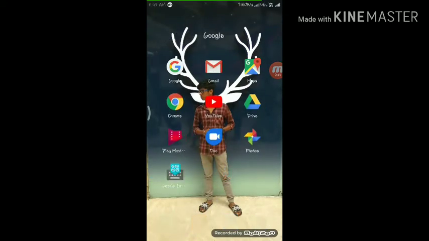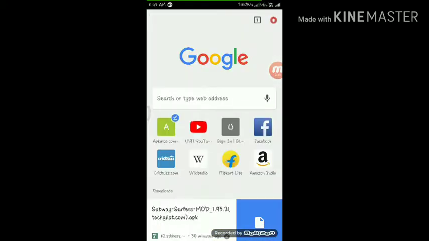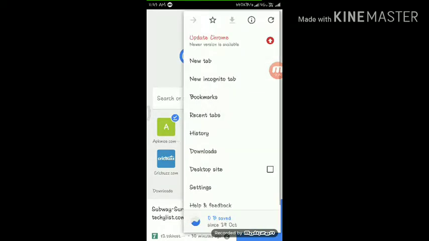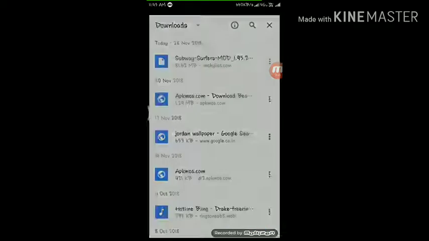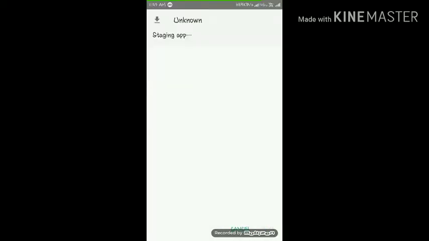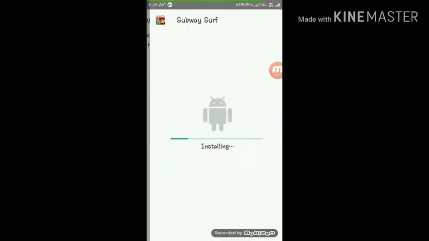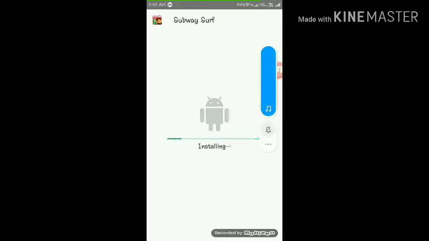So let's go to downloaded file. The app is starting. Let's install this. It will take some time to install. This is 100% working.